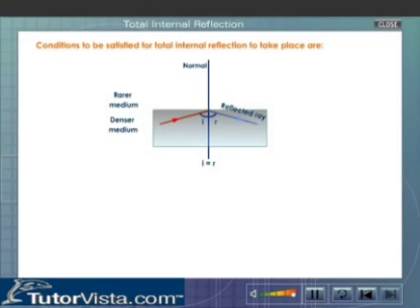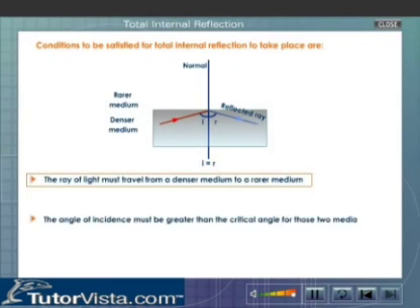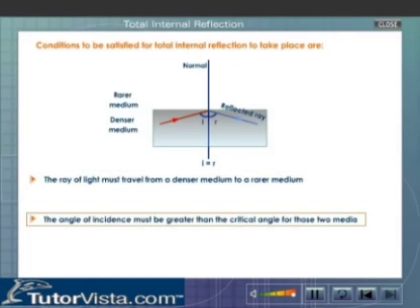Conditions to be satisfied for total internal reflection to take place are: the ray of light must travel from a denser medium to a rarer medium. The angle of incidence must be greater than the critical angle for those two media.